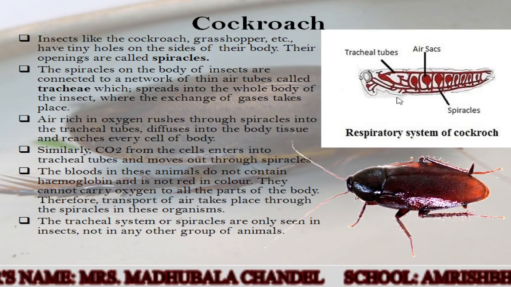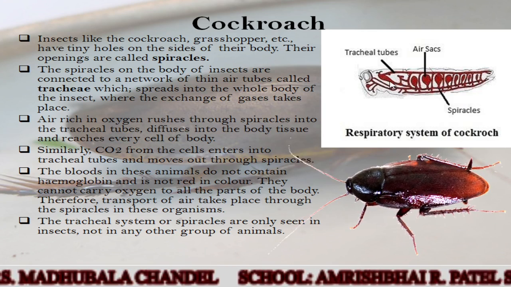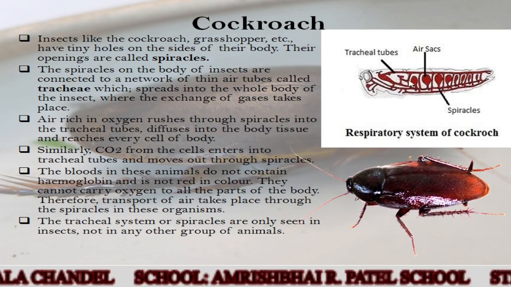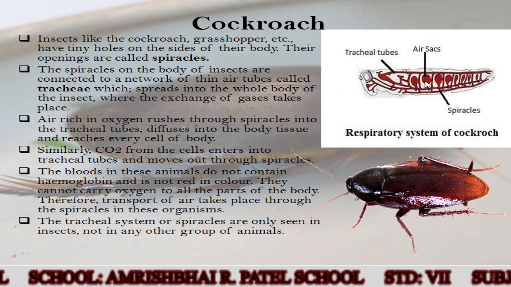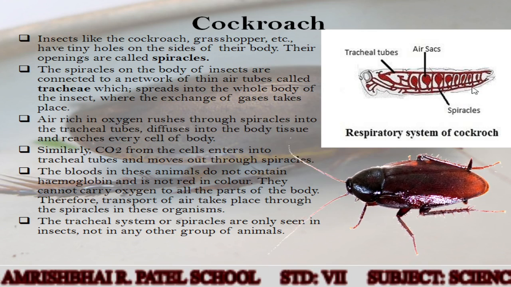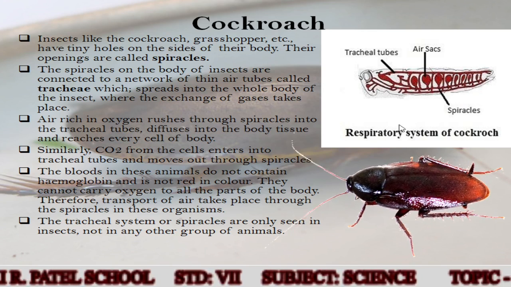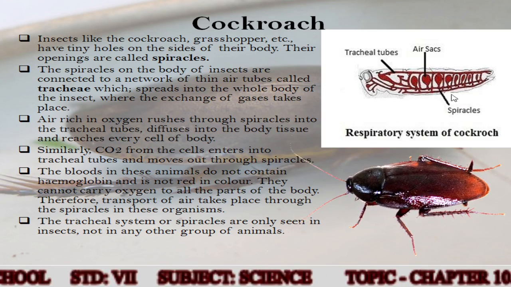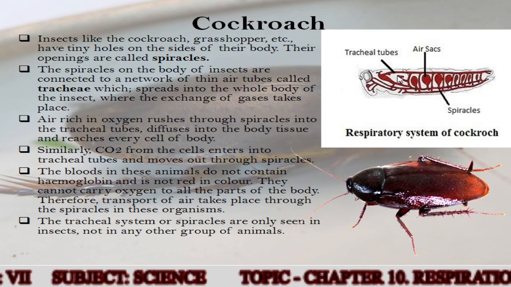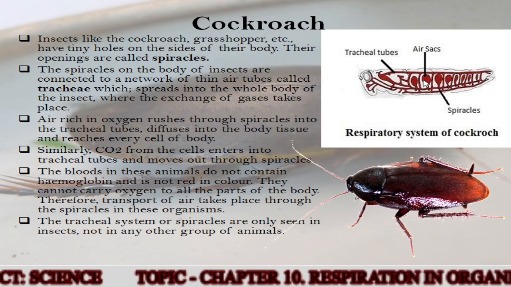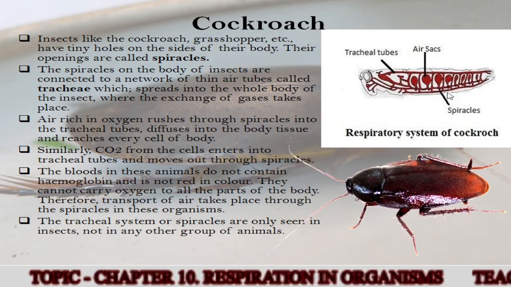So here in these tracheal tubes, you can see it's like a network of thin air tubes, and in these tracheal tubes, the exchange of gases takes place. So air rich in oxygen rushes through this spiracle, that is the opening, into the tracheal tube, which diffuses into the body tissues and reaches every cell of the body.